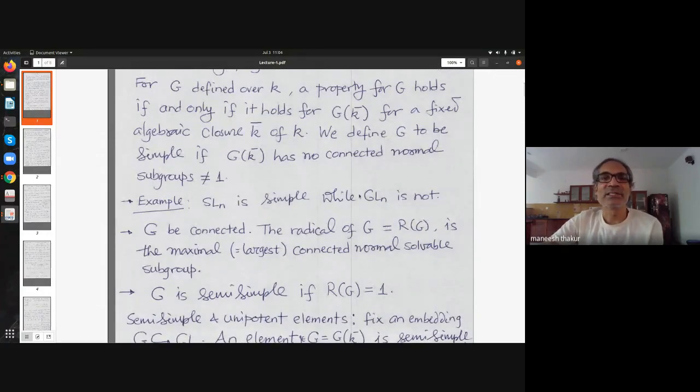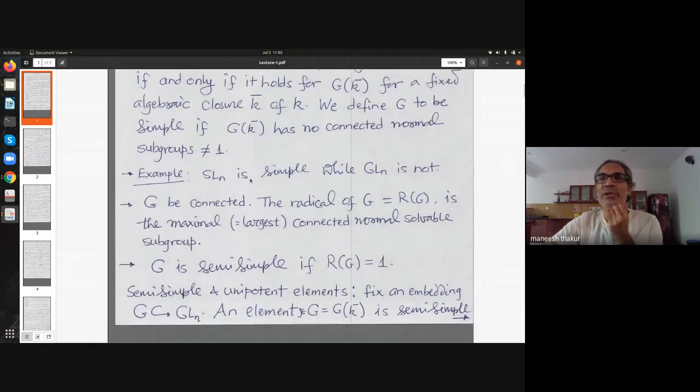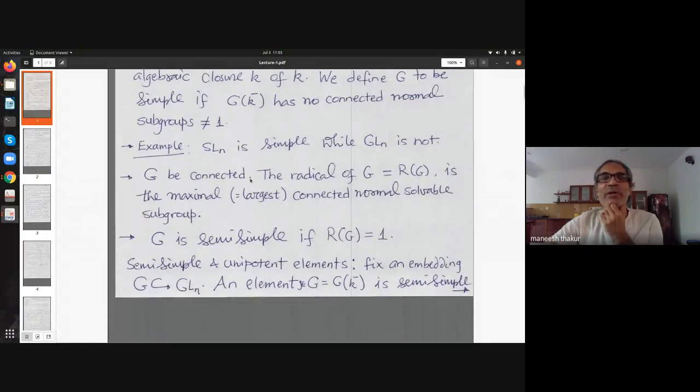And simplicity is a tricky notion. Here we call G a simple algebraic group, I am not putting any adjectives here, if the abstract group G(K bar), which has a Zariski topology now, has no connected normal subgroups other than the trivial subgroup and itself. So that thing I missed here. So such mistakes are visible now. I didn't see them when I wrote the notes.